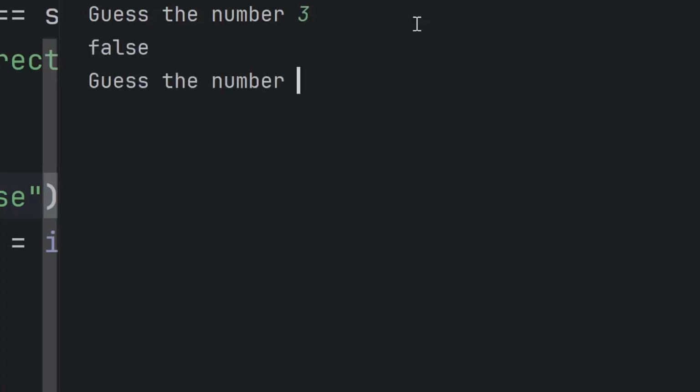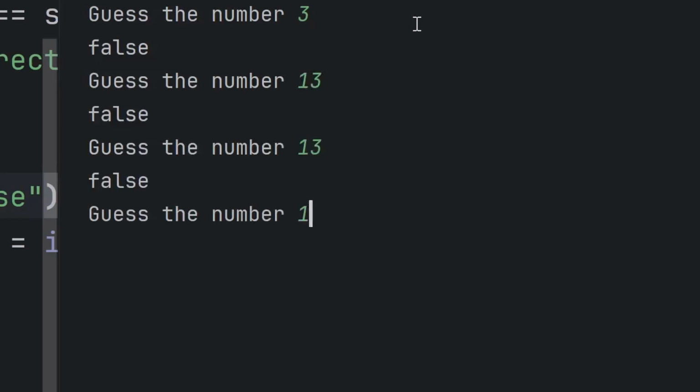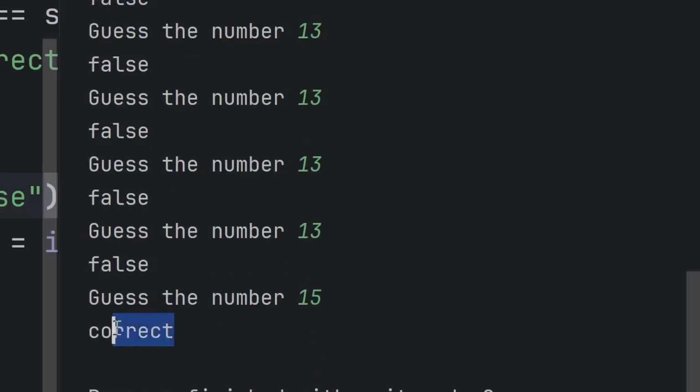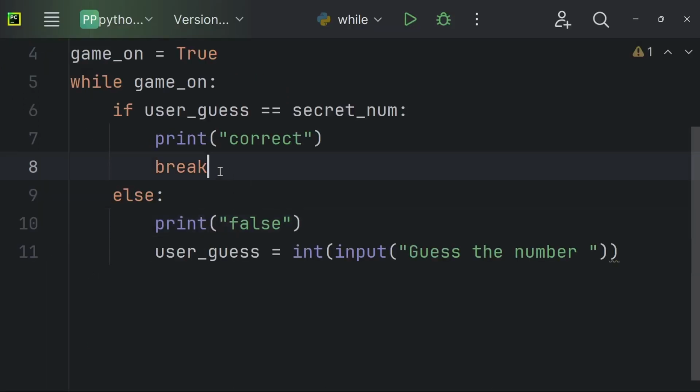As you can see, it behaves like previously, like the for loop, but this time it's going to run infinitely, non-stop. It could take you hundreds of years, and this program will never end until you guess the correct number. But let's see when it actually guesses the correct number. 15. It says correct. As you can see, the program runs correctly. But the only difference is that you can use break to stop the program.